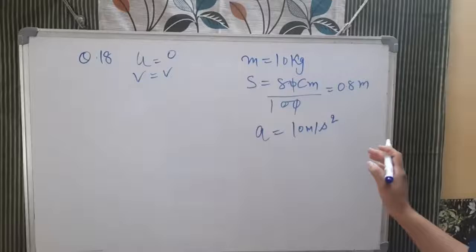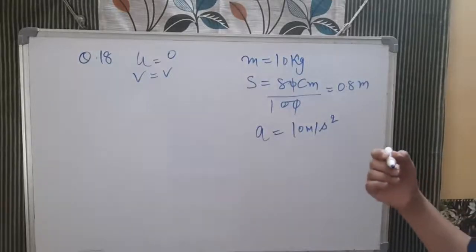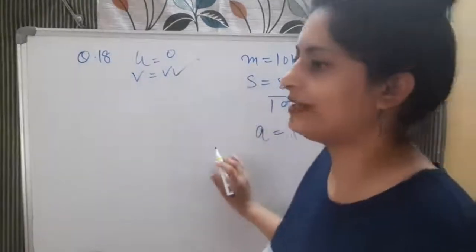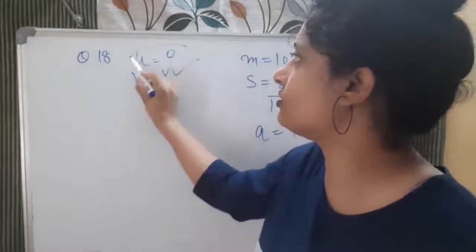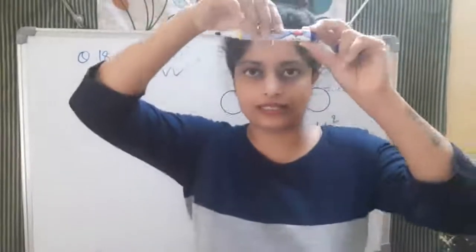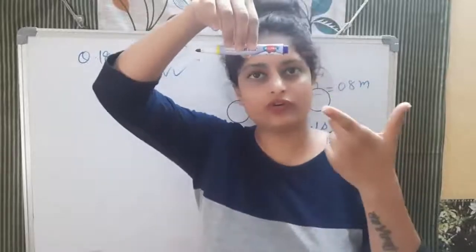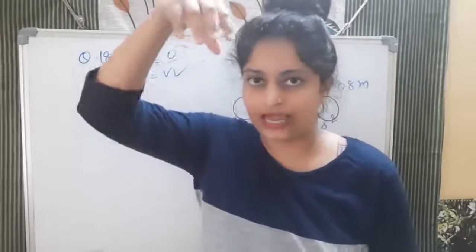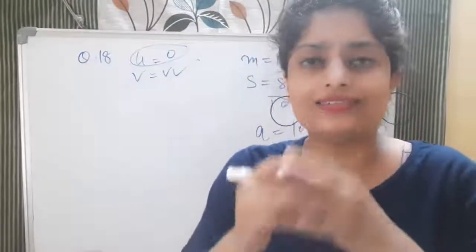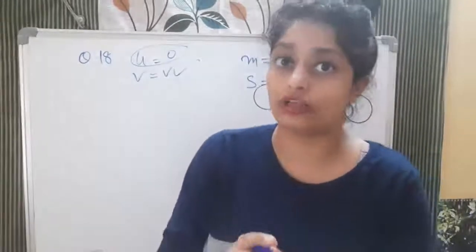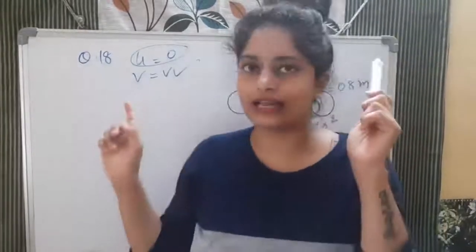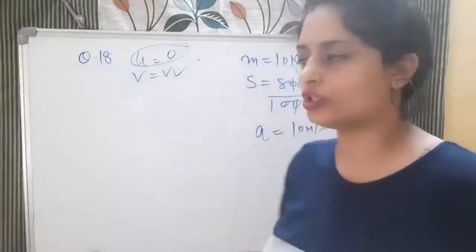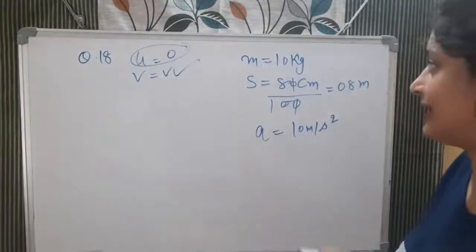Now what we need to do, we need to calculate the change in the momentum. So first of all, you calculate v, because if we know this v, we can calculate the final momentum. Initial momentum will be what? Mass into initial velocity. It is like this, this dumbbell is like this. Its initial velocity is 0. Mass, for example m we are saying, so initial momentum will be how much, child? 0. Now when we are dropping it and it will strike the ground, just when it touches the ground, at that moment there will be some velocity. So we need to calculate that velocity, how much it is, after that we can also find its final momentum. To find this, we need to apply an equation of motion. So we can apply v square minus u square is equal to 2as. Very simple.